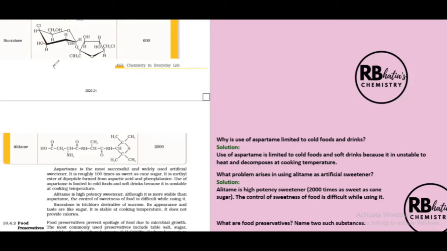Okay, so just remember sucralose. Sucralose is a trichloro-derivative of sucrose. What is sucrose? Sucrose is a disaccharide. What is a disaccharide? It's a classification under carbohydrates. And what are carbohydrates? These are polyhydroxyaldehydes or polyhydroxyketone derivatives. This is a structural part. Now, its appearance and taste is like sugar. Advantage: stable at cooking temperature and does not provide calories. Sucralose does not provide calories and it is stable at cooking temperatures as well. So this was all about the sweetening agents.